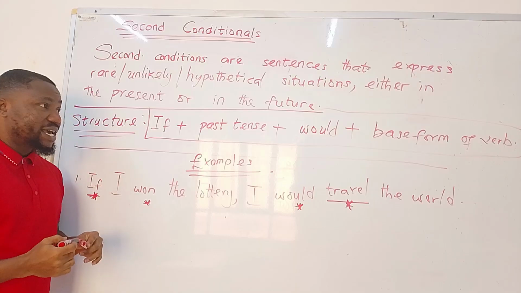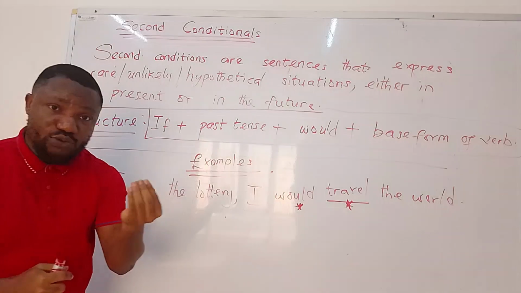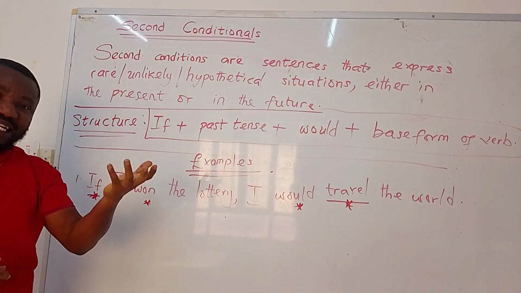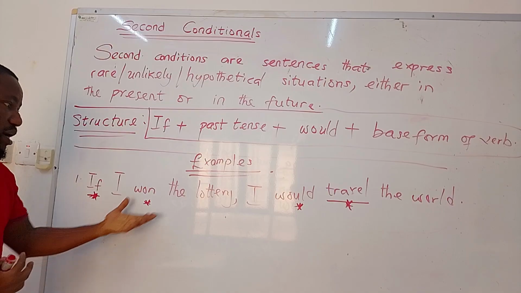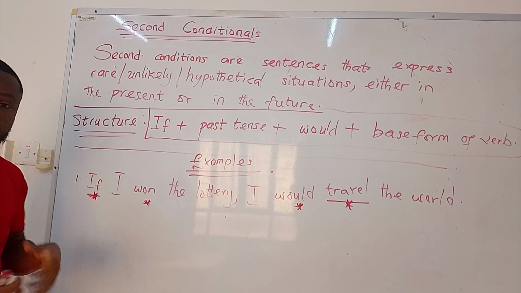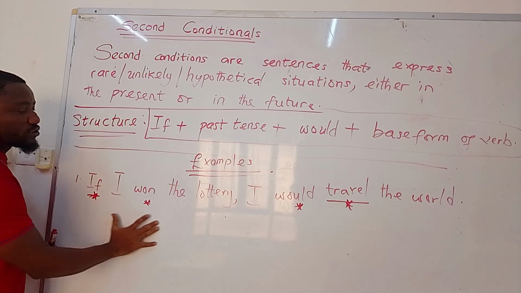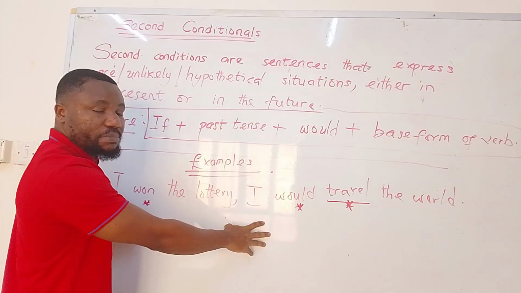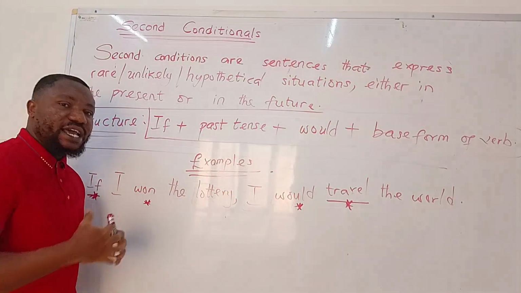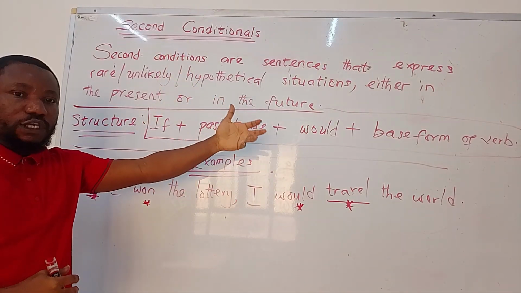Remember, this situation talks about a rare or unlikely situation. It's not every time that you apply for a lottery that you win. It's not every time that you play bets that you win. So that's why the structure is like that. This does not mean that this situation is in the past. You're using it to express a circumstance that may happen in the future.